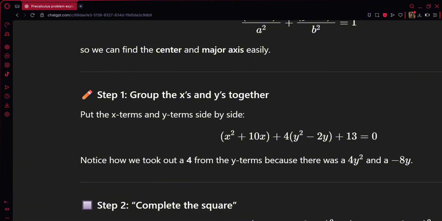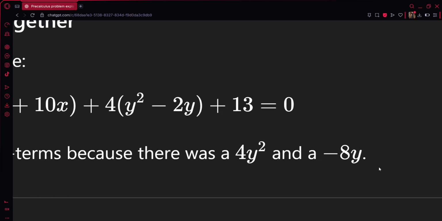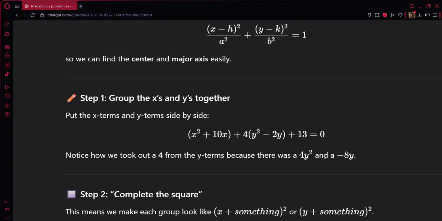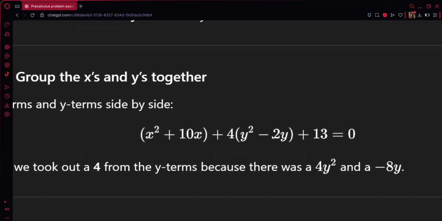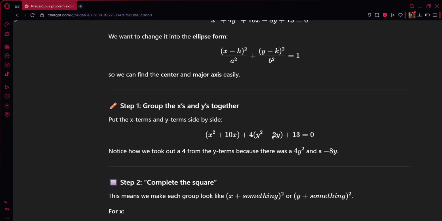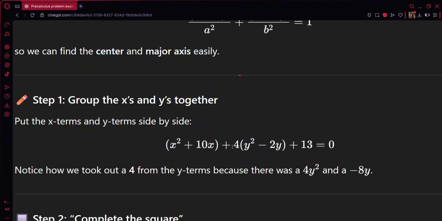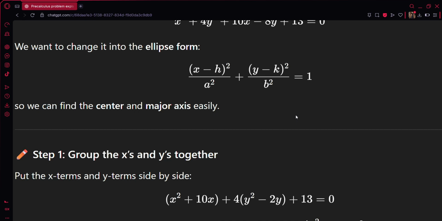So notice how we took out a 4 from the y terms because there was a 4y squared and a negative 8y. Okay, so bakit ganito siya? Kasi nga, gusto natin silang e-squared. Kasi pag ito, sinulog mo siya, kakalabasan nan, ganito.